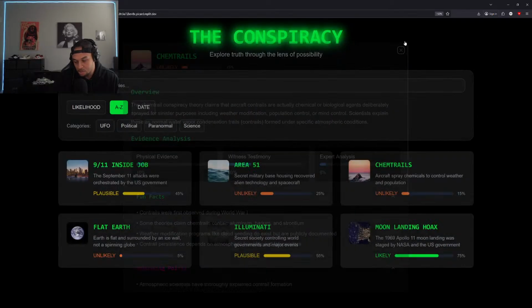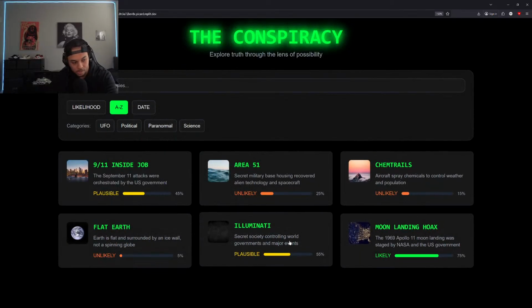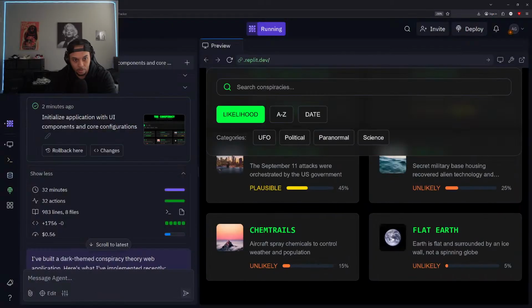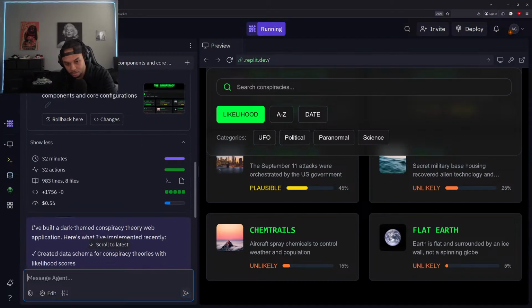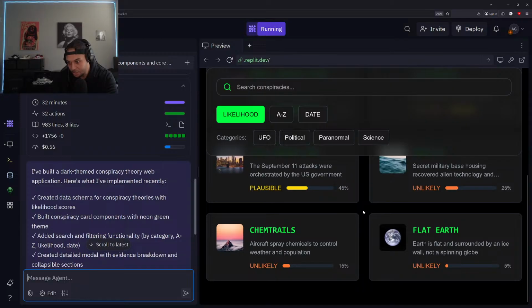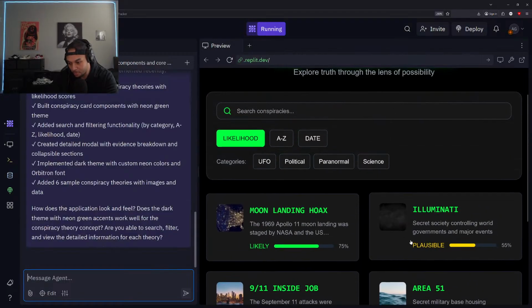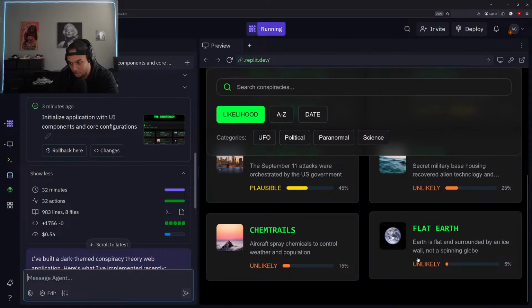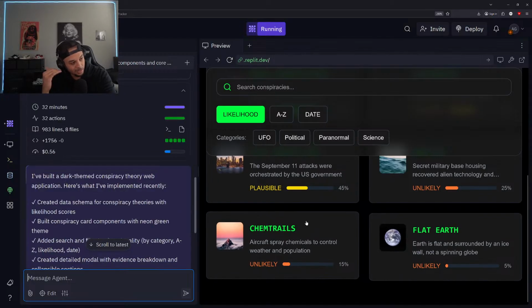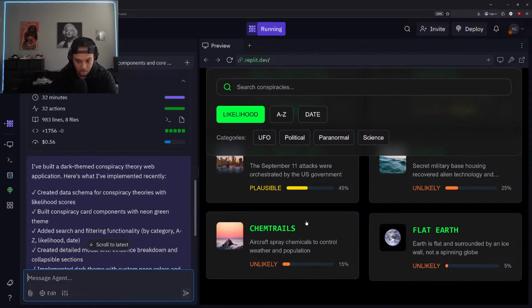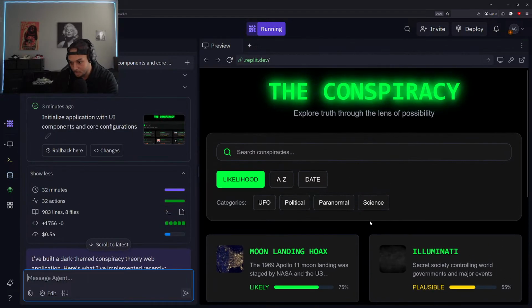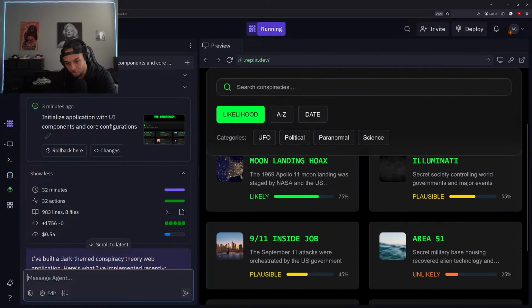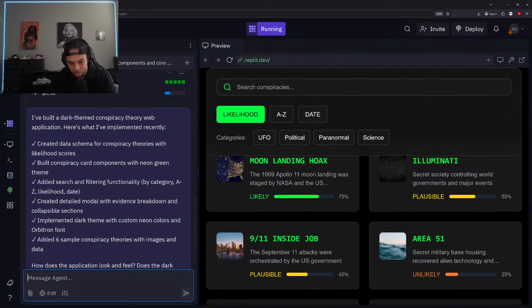All right, so we got chemtrails here too. For sure, I like the setup. I like the foundation. I like what they're going with, just the basic way that everything is laid out. But we're gonna need a lot more information and a lot more details here. We need the official images to show up correctly, and we need to better set up what is deciding unlikely and plausible and everything like that. So let's start getting the real accurate information and making sure everything is looking correct.